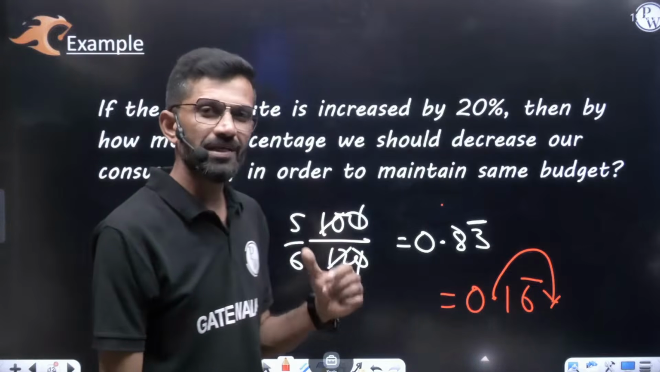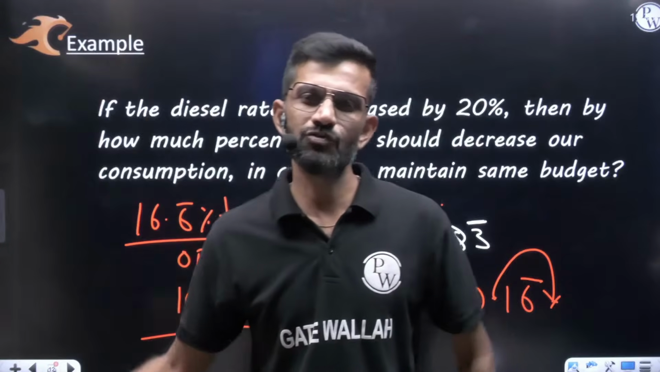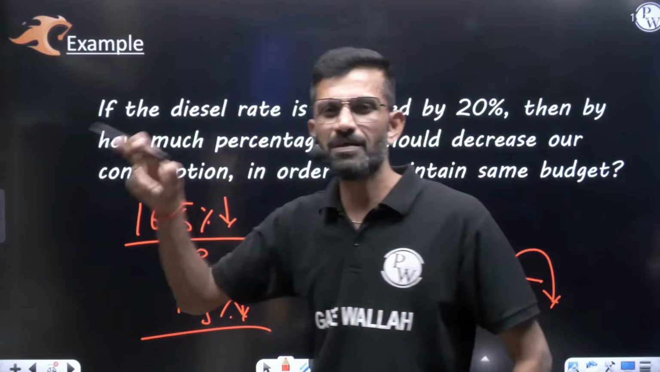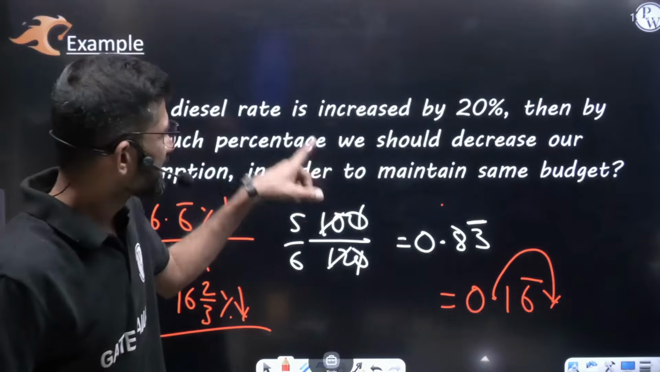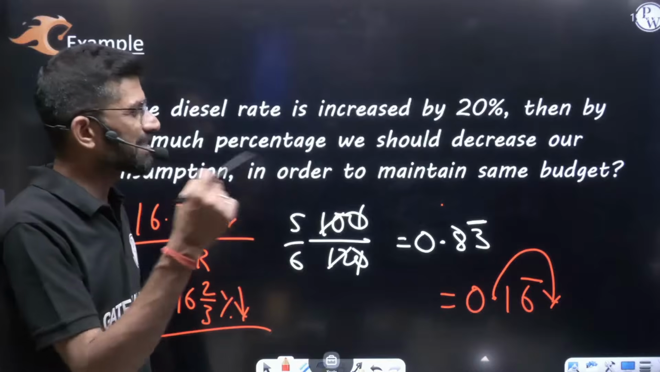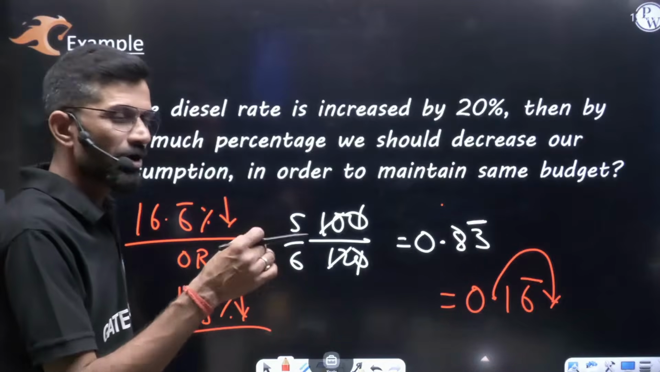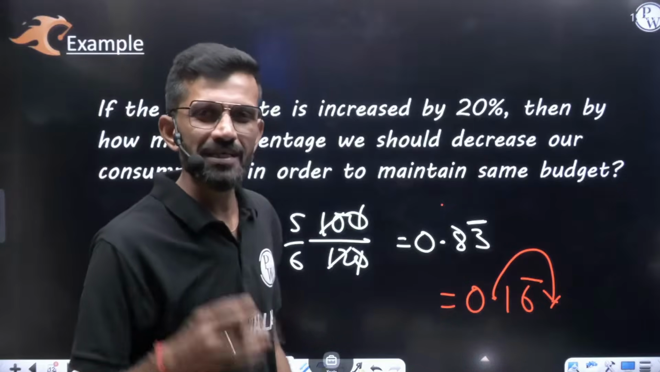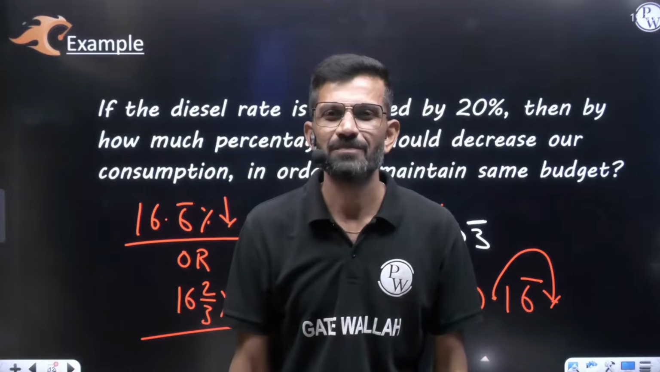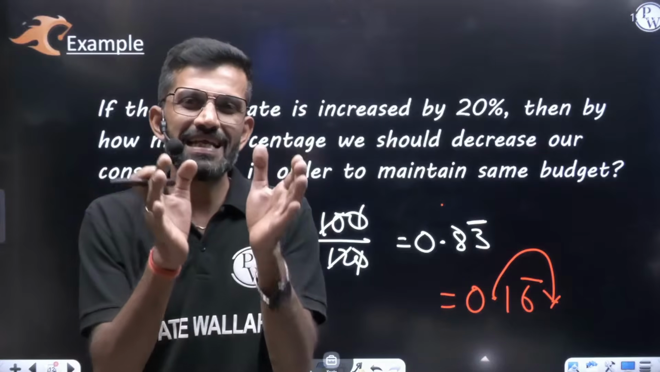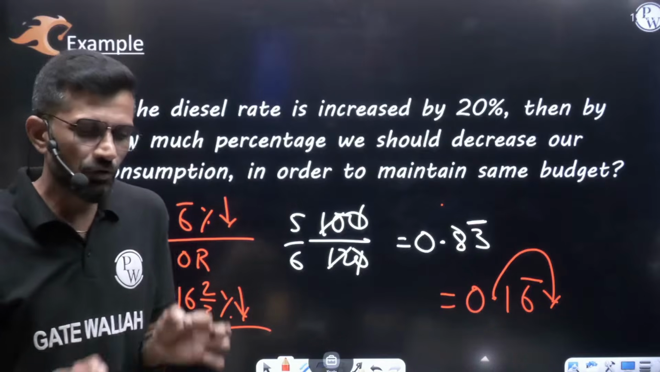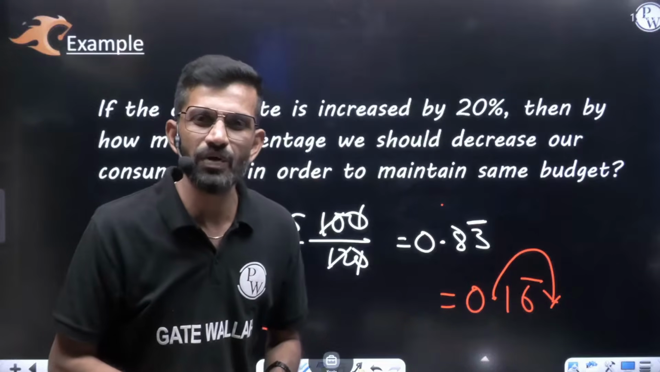Now there will be a question arising in your mind. Sir, the first question was: A is 50% more than B, then B is how much percent less than A? This question is: if the diesel rate is increased by 20%, then by how much percent should we decrease the consumption in order to maintain the same budget? The first question is something else, the second question is something else. How are you saying that both the questions are the same? How are you saying the same question is framed in this way?